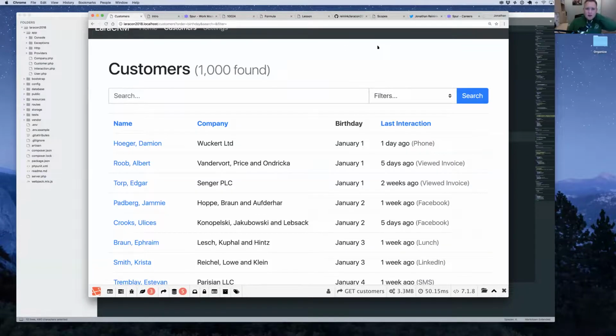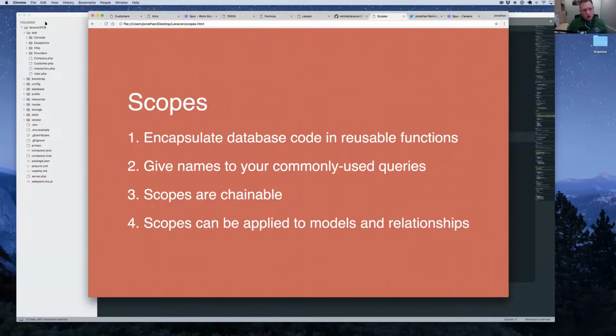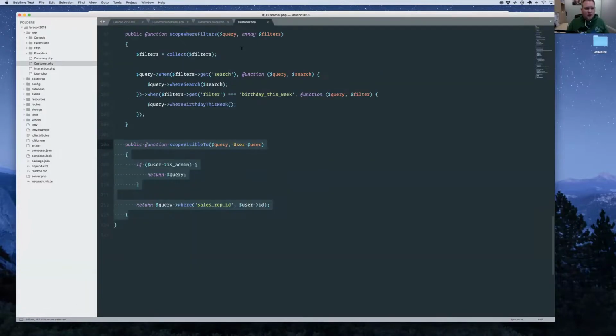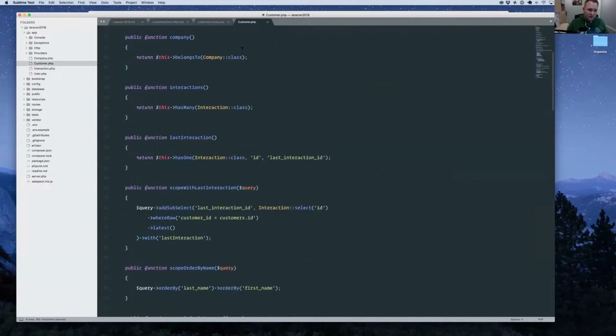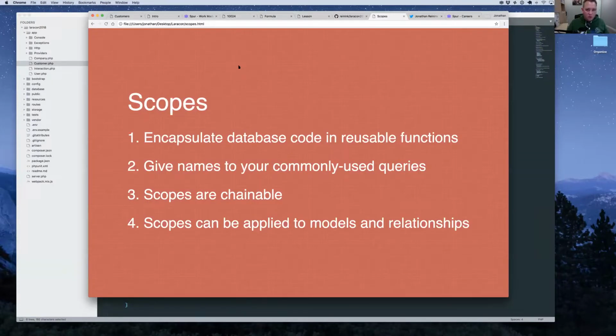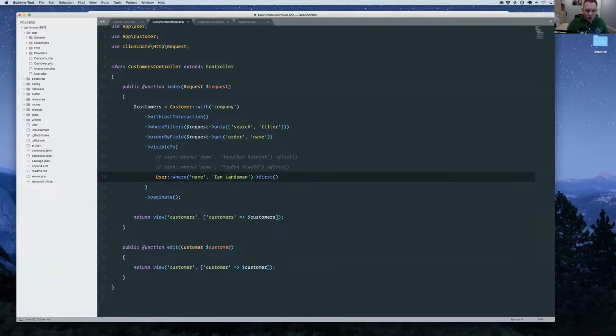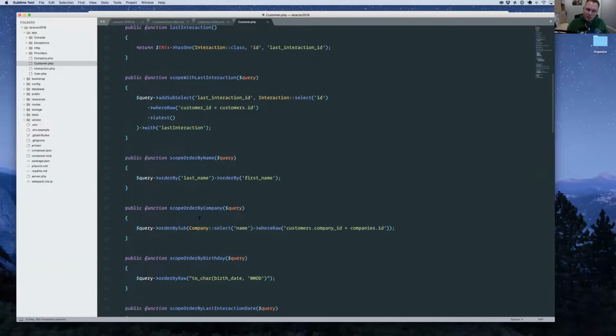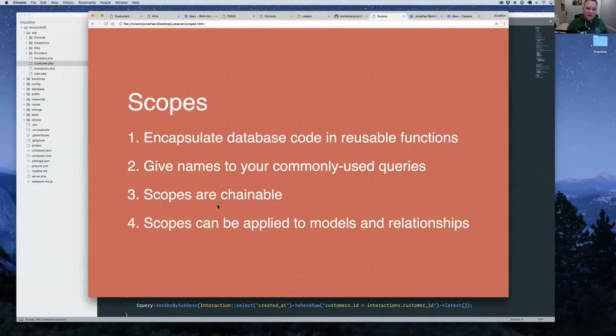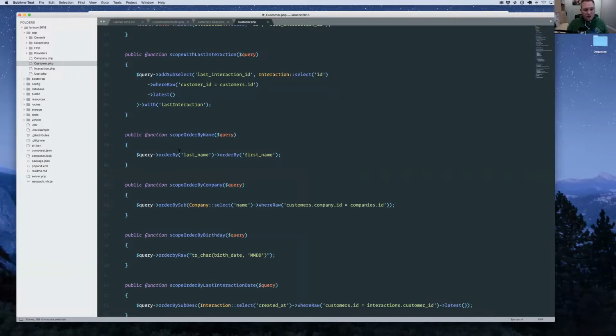All right, so let me just maybe end with just one slide here where I talk about scopes in general. So you see that I use scopes very aggressively here, and this is pretty normal for my projects. I'll do that more often. And the reason why I love scopes over, say, just doing a bunch of raw database stuff in my controller, working with all this code in my controller or maybe a service class or something else, is because scopes are built-in Laravel functionality. The scopes are here for this very purpose.